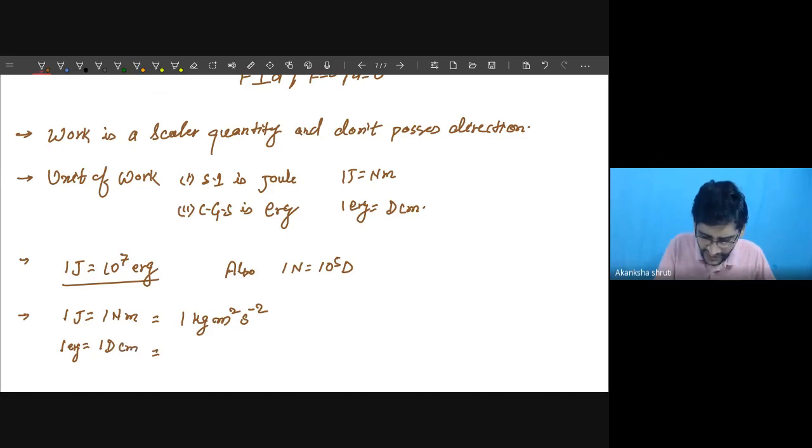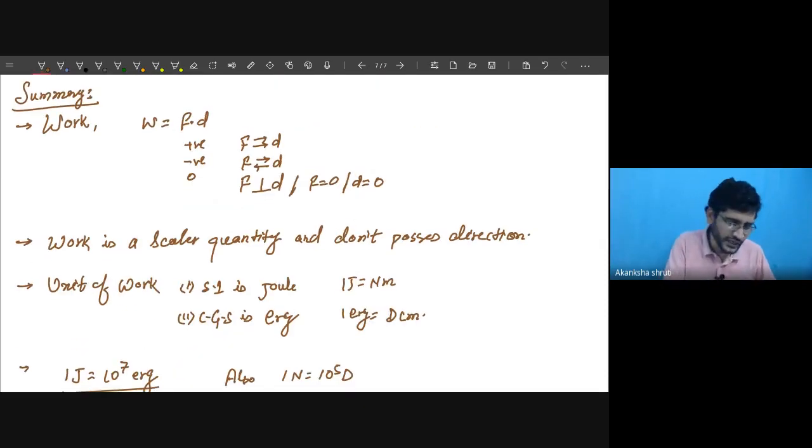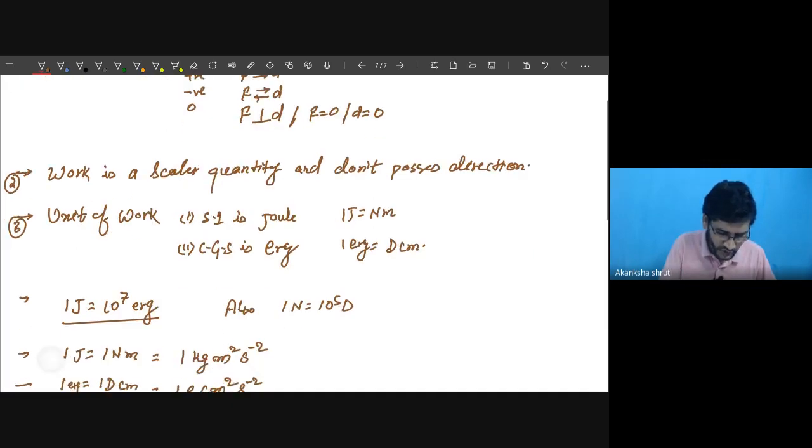So kg should be replaced by gram, meter should be replaced by centimeter, and second remains as it is. So these are the important things that we need to keep in mind. So this was all about the summary of whatever we have learned today.